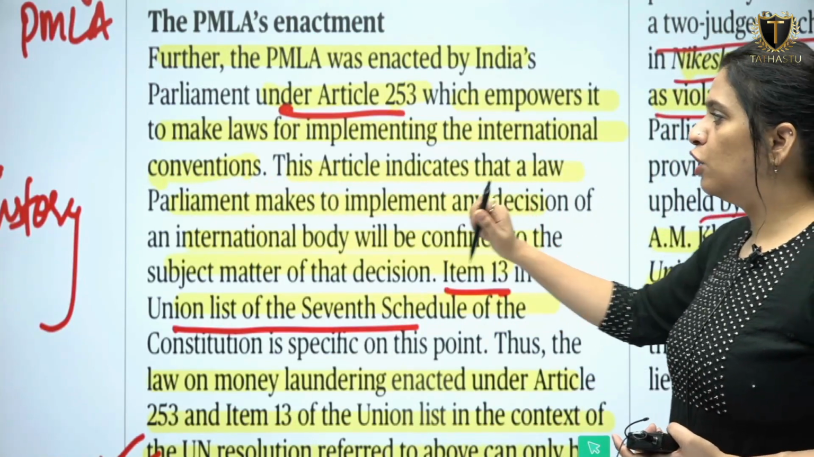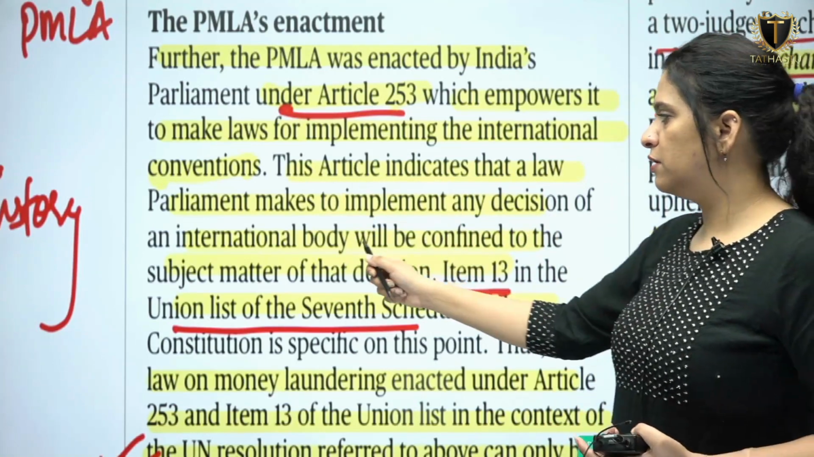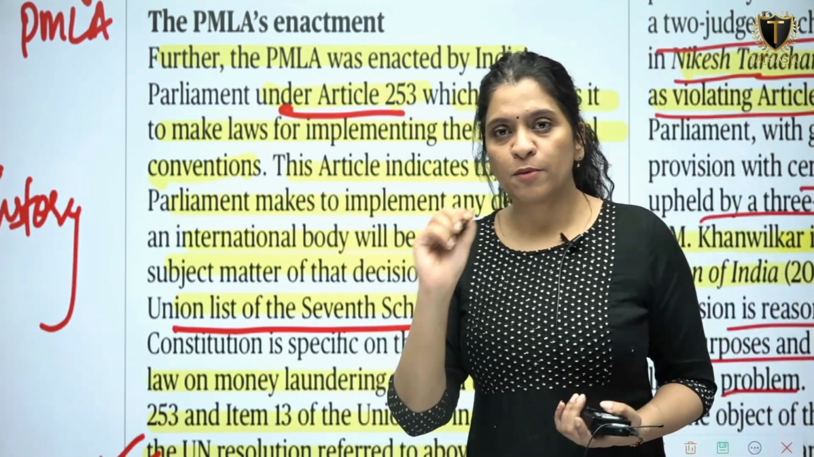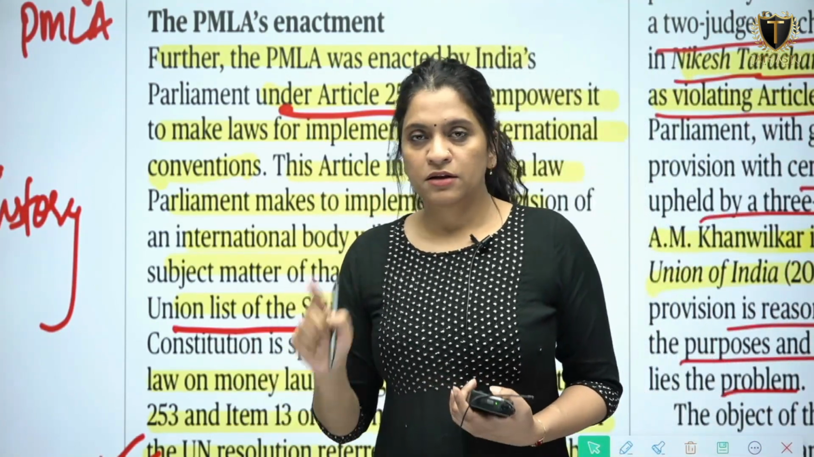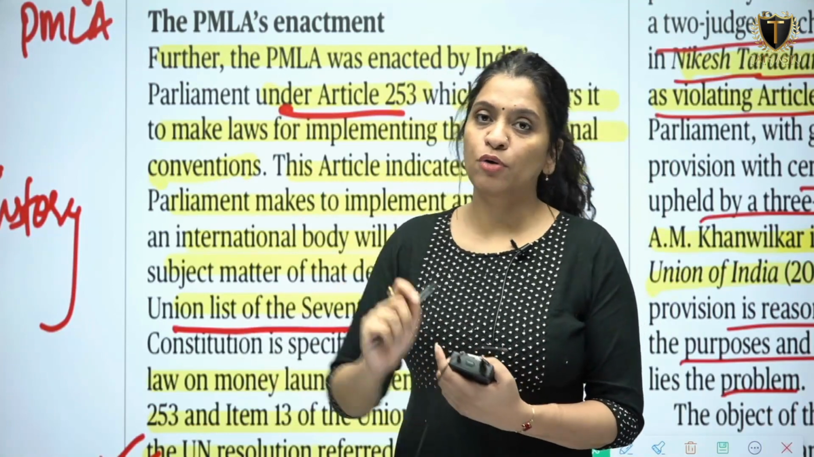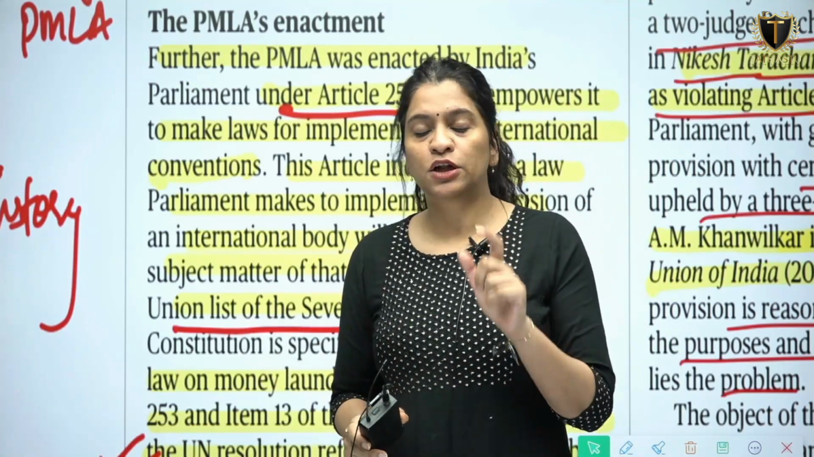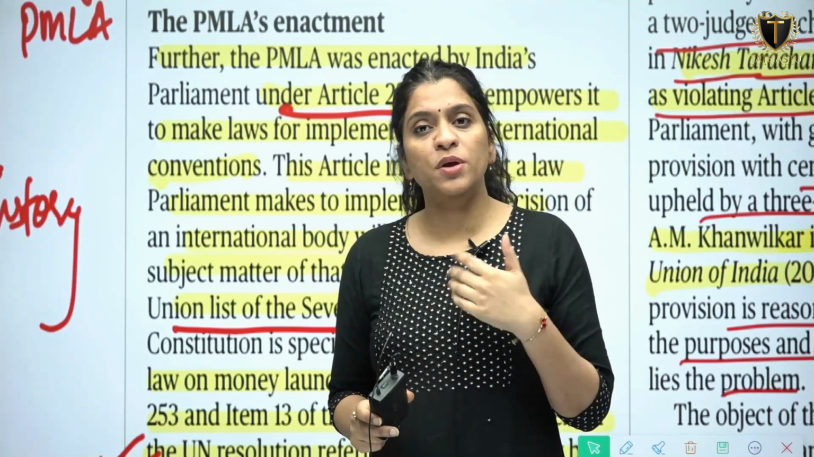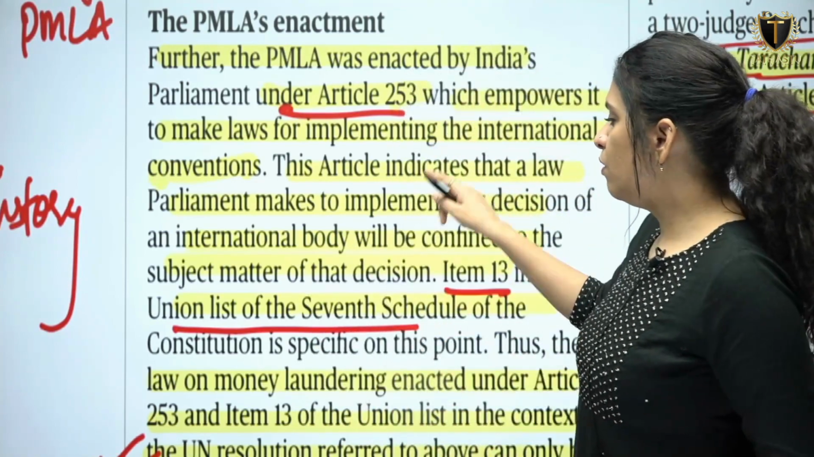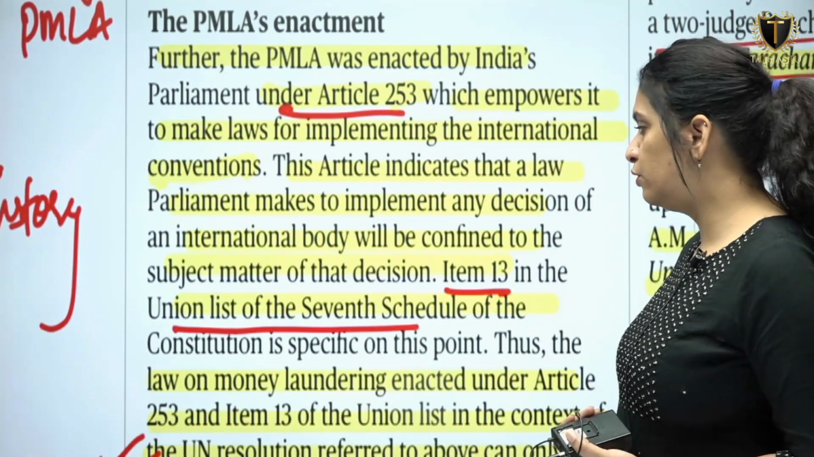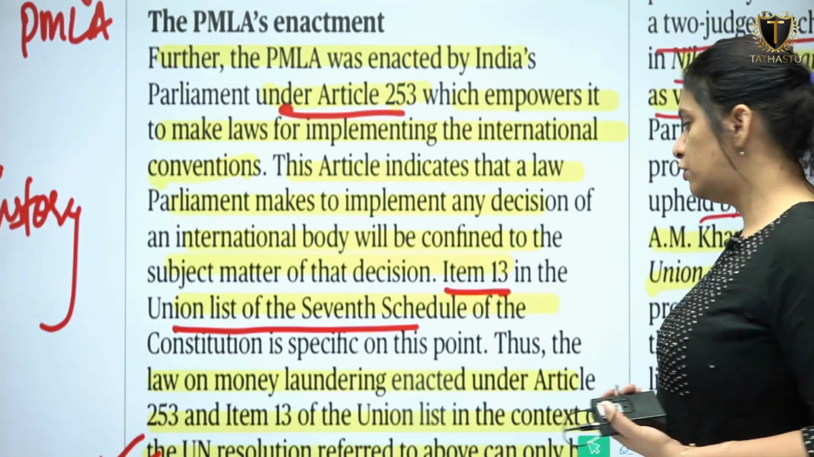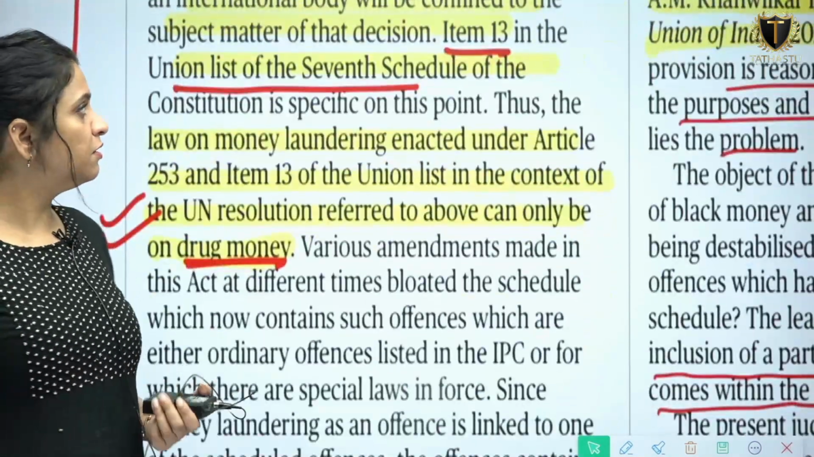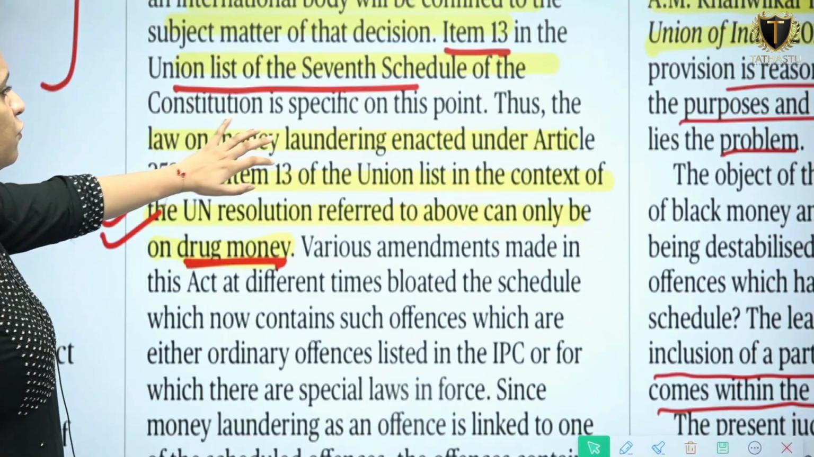This article indicates that the law Parliament makes to implement any decisions of the international body will be confined to the subject matter. That article says that whatever legislation is brought under this article will be focusing on that particular purpose only. But in PMLA, various amendments have brought in provisions which are diverging from the main purpose. So this is also in violation of Article 253, and Item 13 in the Union List of the 7th Schedule. Item number 13 in the Union List of the 7th Schedule of the Constitution is specific on this point.